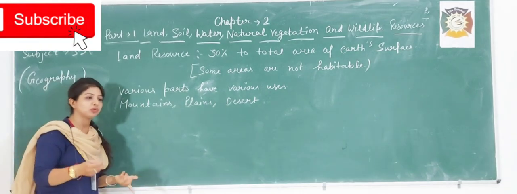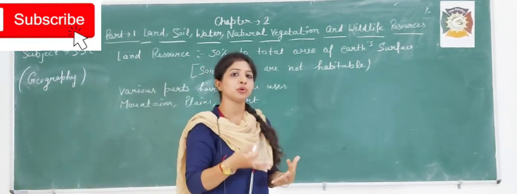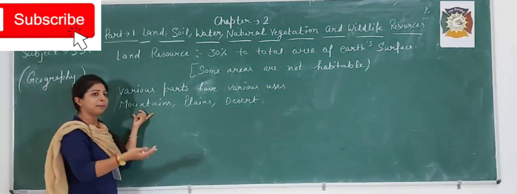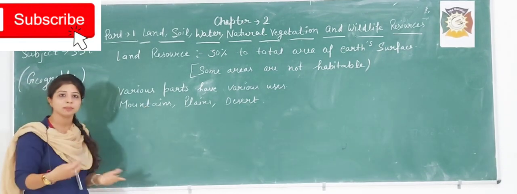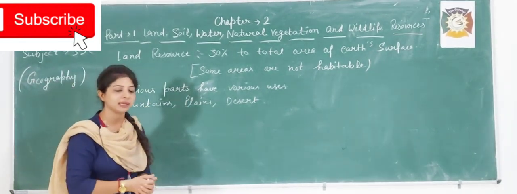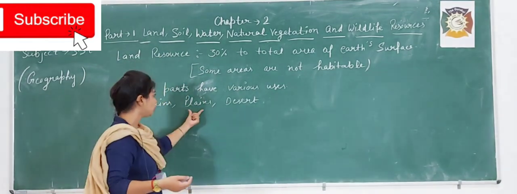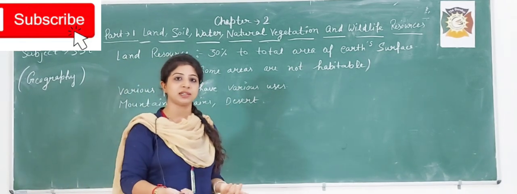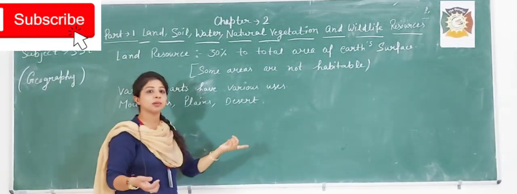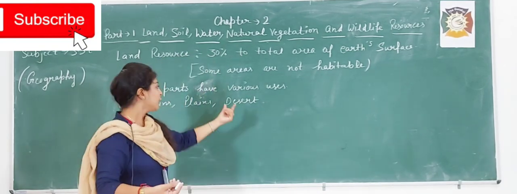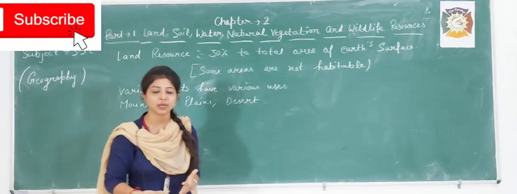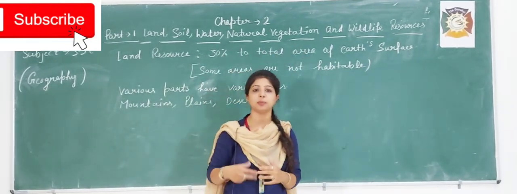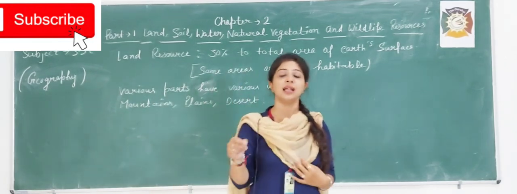Mountains are used for different purposes. For example, we may get some medicines from there. The plain area may be used for agriculture. In the desert, we may get some minerals. So all these have different utility purposes, but all of these are land resources.